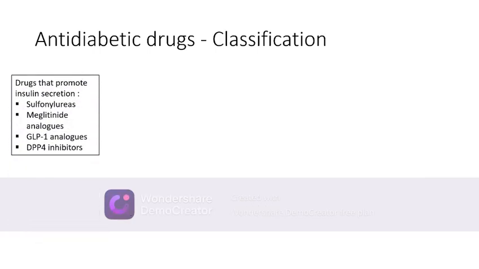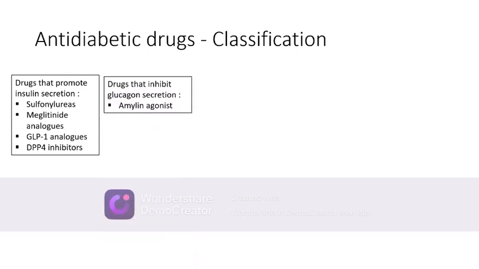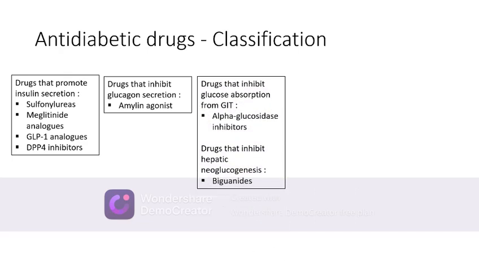Now let us see the classification of antidiabetic drugs. Drugs that promote insulin secretion include sulfonylureas, meglitinide analogs, GLP-1 analogs, and the DPP-4 inhibitors. Drugs that inhibit glucagon secretion include amylin agonists like pramlintide.